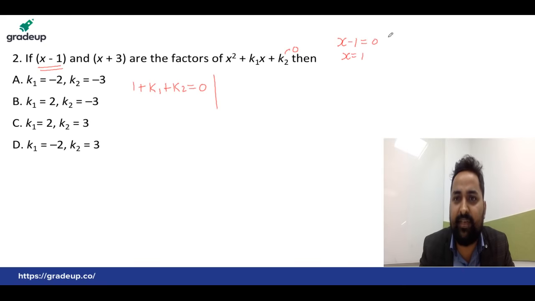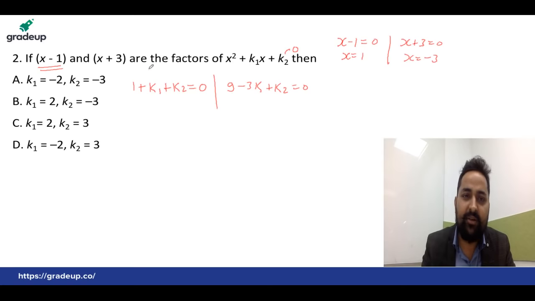Again, x plus 3 is also a factor. To get the remainder, x plus 3 equals 0, x equals how much? Minus 3. Put over here: minus 3 square is 9, and with x equals minus 3 we write minus 3k1 over here, and plus k2. Then the remainder must be equal to 0. Now you can solve very simply. You get this basic equation: k1 plus k2 equals minus 1.